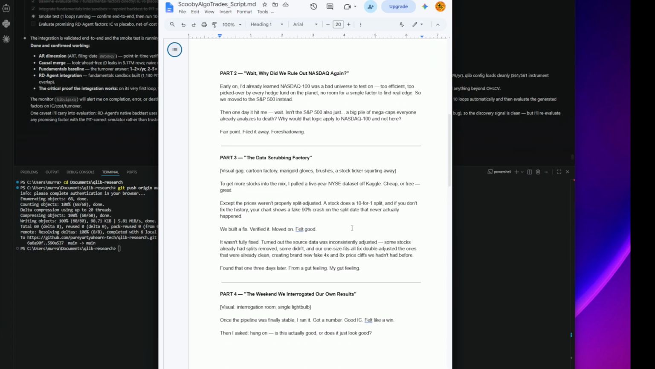So part 3, the data scrubbing factory. Visual gag, cartoon factory, marigold glows. Okay, we haven't got time for that. Imagine it in your head, please.